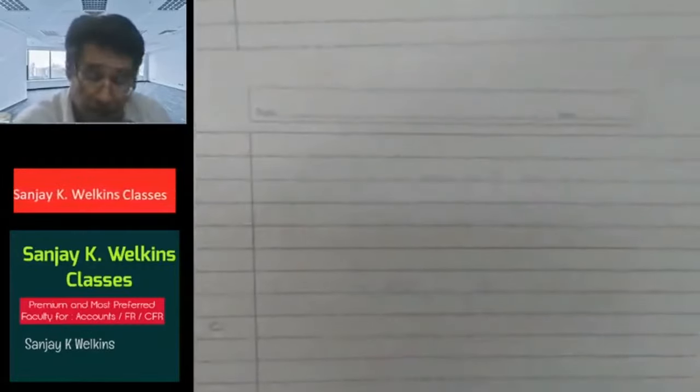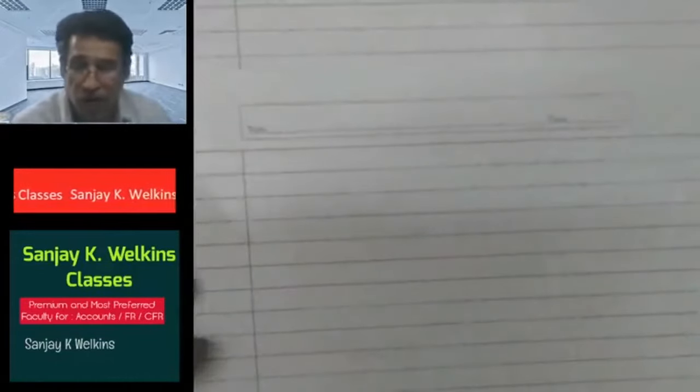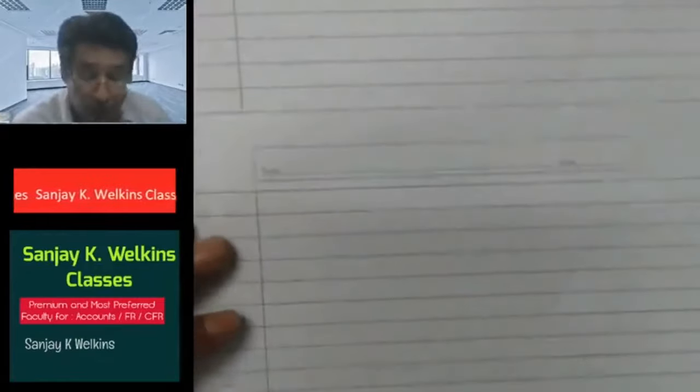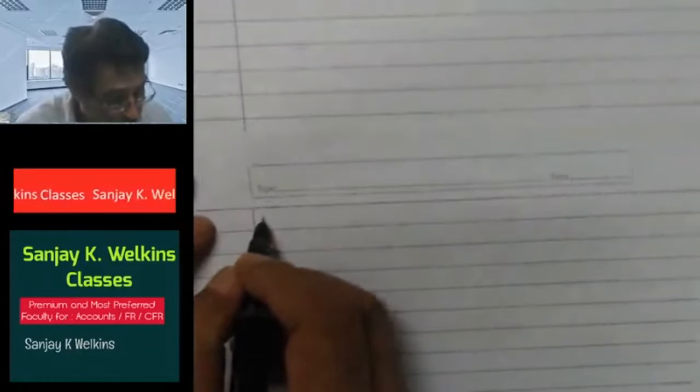Besides that, a statement of cash flow, and of course notes comprising a summary of significant accounting policies, then only we say it is a complete set of financial statements. So this is our fifth point.